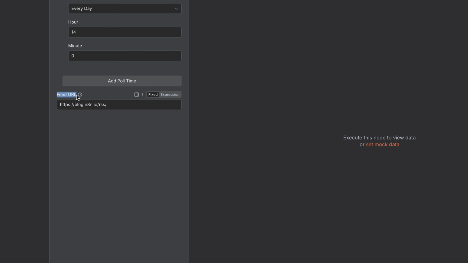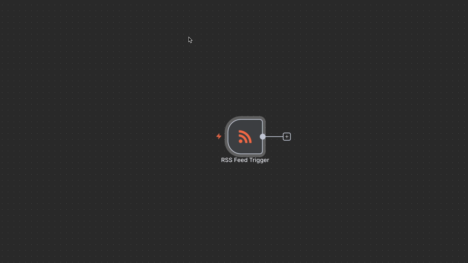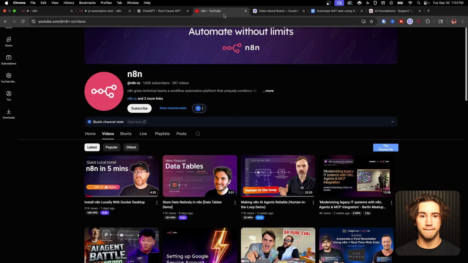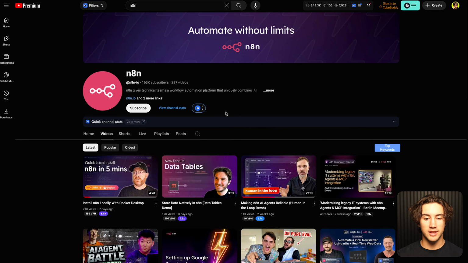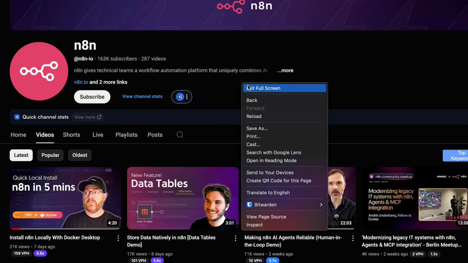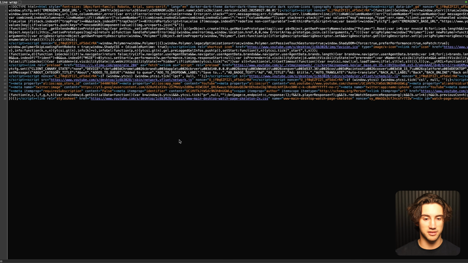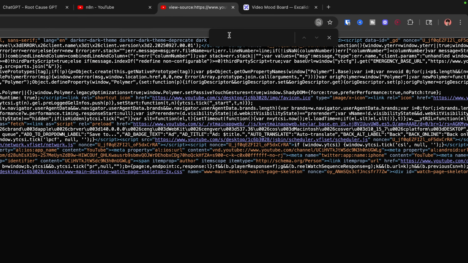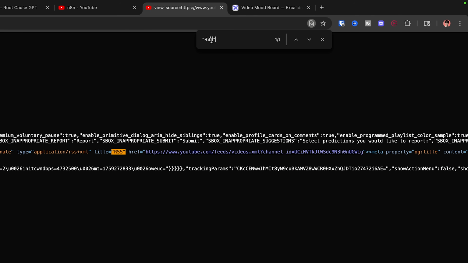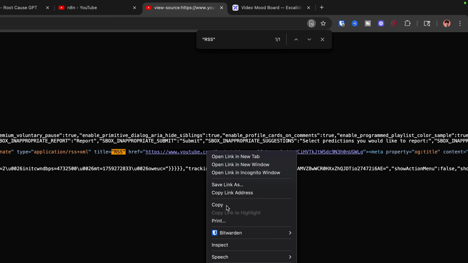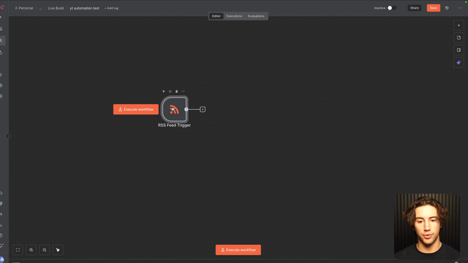And in order to get YouTube channel feed URLs, what you need to do is go to the YouTube channel you want. For instance, if I'm on n8n, I want to go to their channel and select their videos tab. And then you want to right click anywhere on the screen and then hit view page source, and it will bring up a screen that looks like this. Once you're here, you want to hit Command or Control F on the keyboard, and it will pull up this little search bar for you. You want to type in quote RSS in all caps and then another quote, and that will pull you straight to this link. You can just copy that link like this and then go put it into your RSS feed trigger.